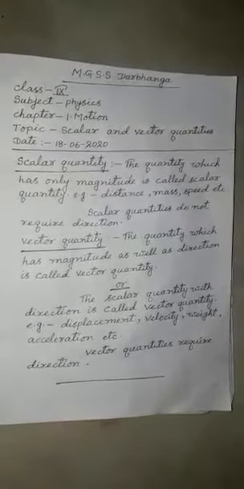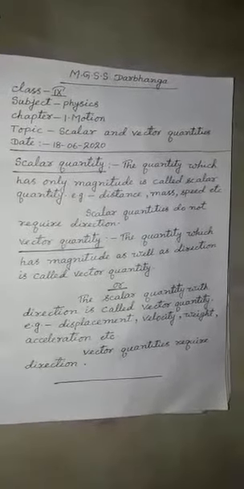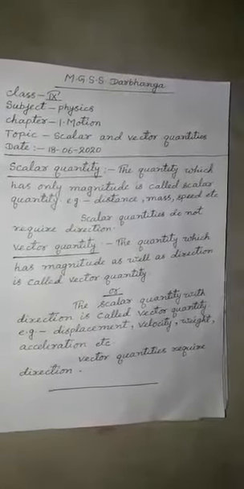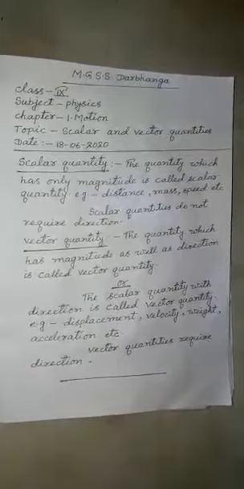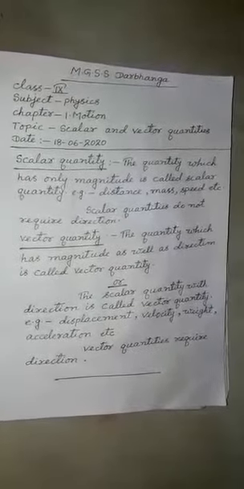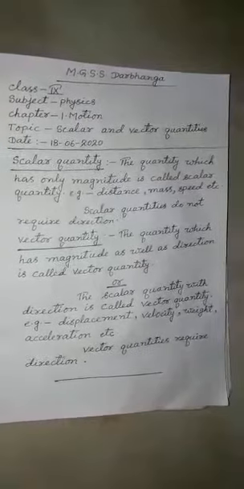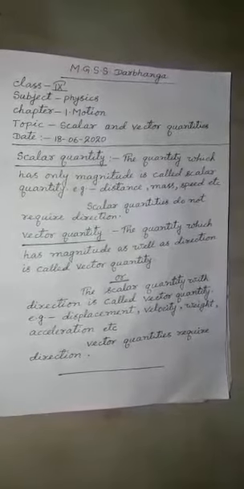Today, I am going to teach you physics of class 9. It is the first chapter, that is motion. The topic for today is scalar and vector quantities. Dear students, the physical quantities are classified into two groups. One is scalar, another is vector. Means all the physical quantities are classified into two groups. Either they may be scalar quantity or vector quantity.